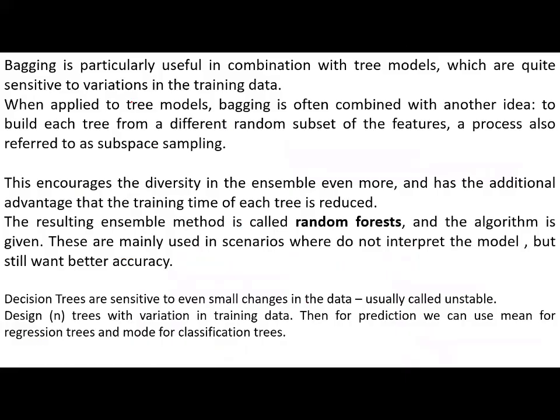Next, bagging is particularly useful in combination with tree models, which are quite sensitive to variation in the training data. When applied to tree models, bagging is often combined with another idea: to build each tree from a different random subset of the features.